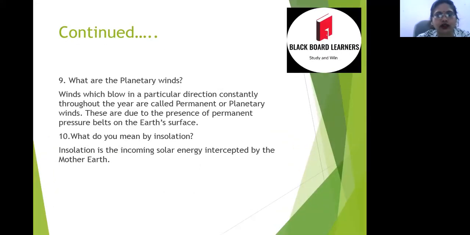Next question is, what are the planetary winds? So, the winds which blow in a particular direction constantly throughout the year are called planetary or permanent winds. These are due to the presence of permanent pressure belts on the Earth's surface.